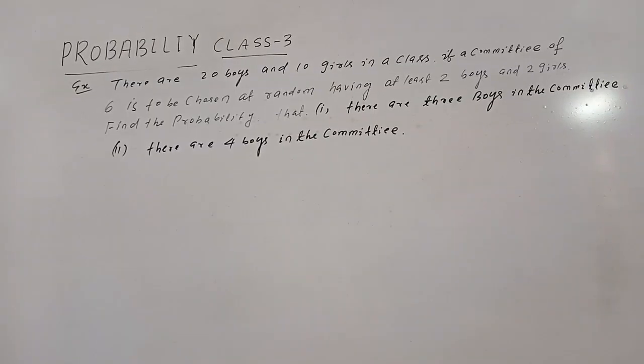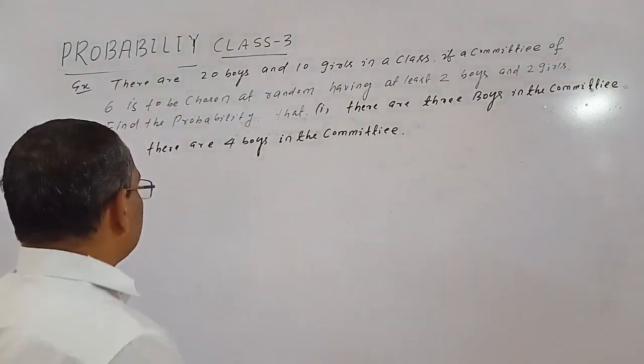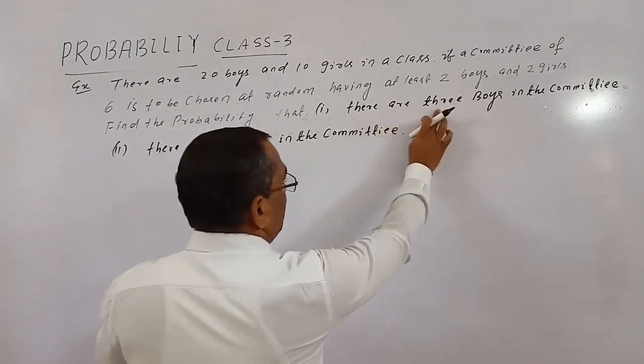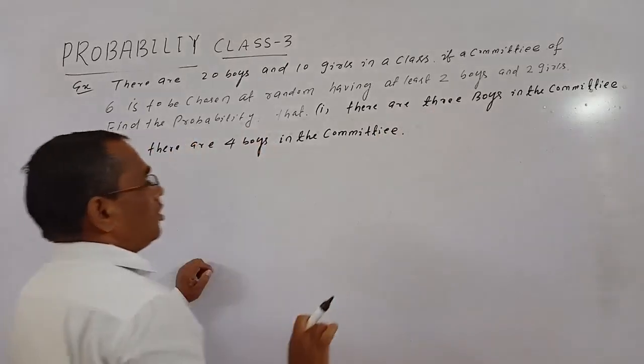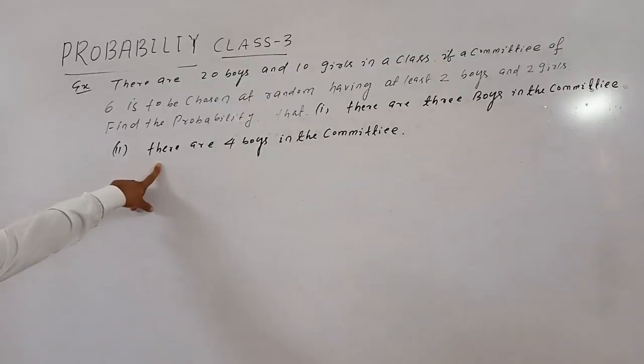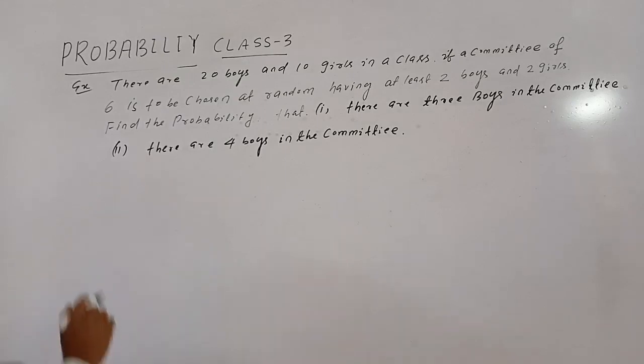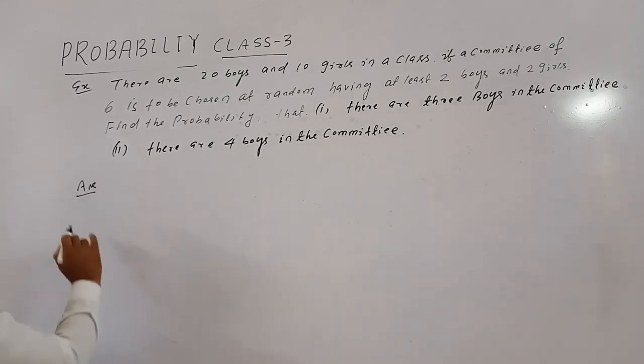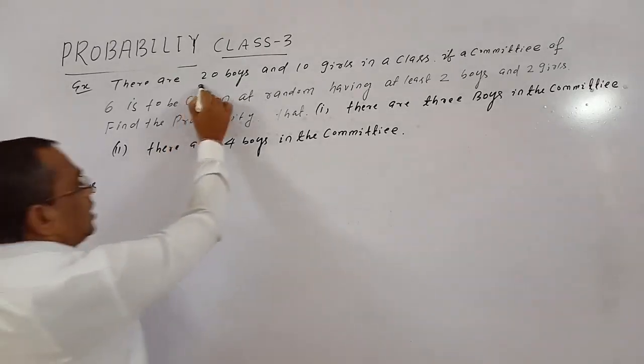Okay. So there are 20 boys and 10 girls in a class. If a committee of 6 is to be chosen at random, having at least 2 boys and 2 girls, find the probability that there are 3 boys in the committee. Number 2, there are 4 boys in the committee. Okay. Now the answer: here 20 boys and 10 girls are there.